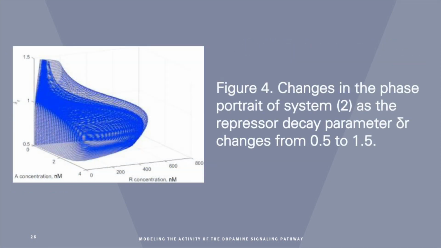The profile of phase portrait evolution over time is presented in this figure, where the critical value of the repressor decay parameter corresponds to a drastic change in the external part of the profile's envelope. And here, this figure shows the change in the phase portrait of system 2 as the repressor decay parameter delta R is changed from 0.5 to 1.5.